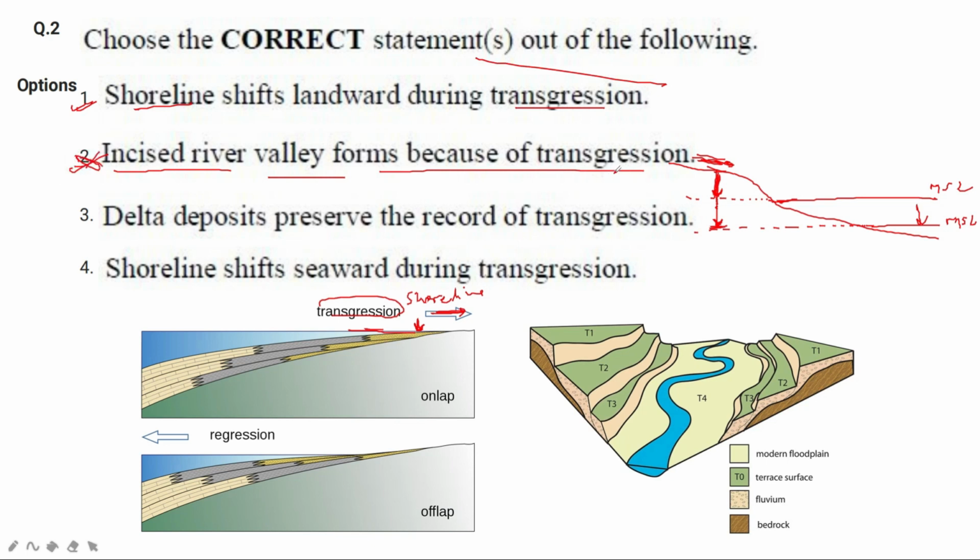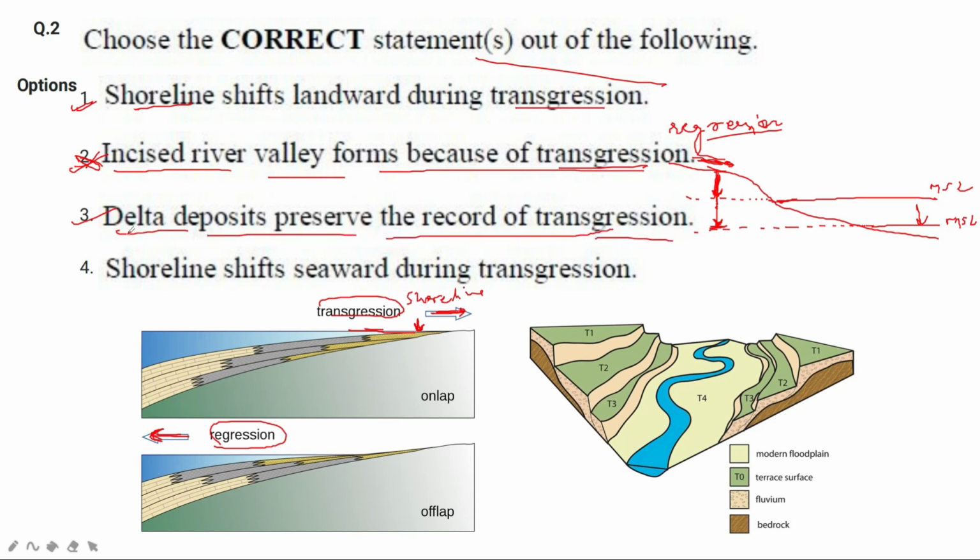This is the case of regression. Regression is the opposite of transgression. You can see the shoreline is shifting towards the sea in case of regression. So the third option is, delta deposits preserve the record of transgression.